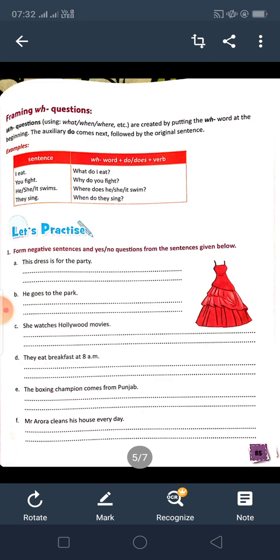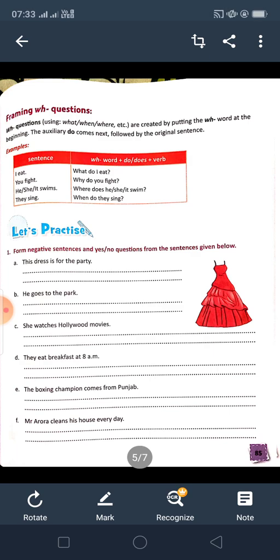Next one is yes no questions. Is this dress for the party? And at last you have to give the question mark. It is very important to give the question mark. Otherwise the interrogative sentences will be wrong without the question mark. So be careful in the exam or when you are practicing also. Whenever you are forming any question, you have to give the question mark. Clear?